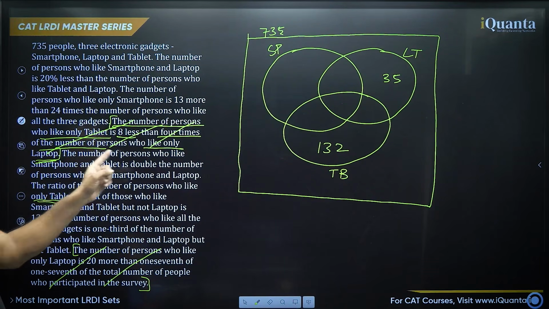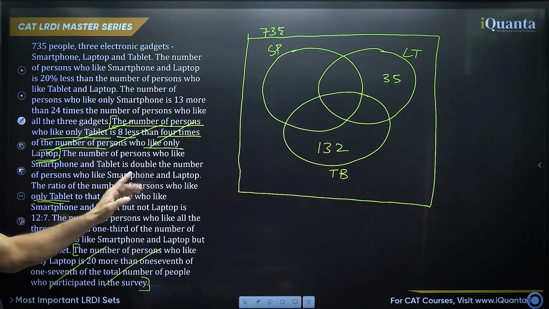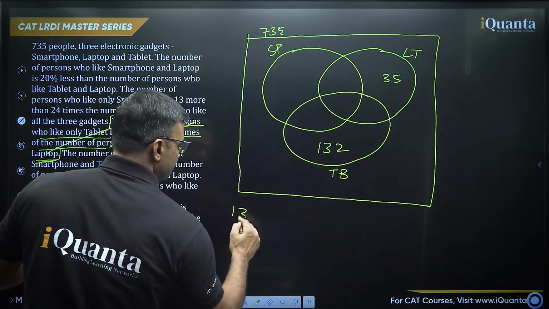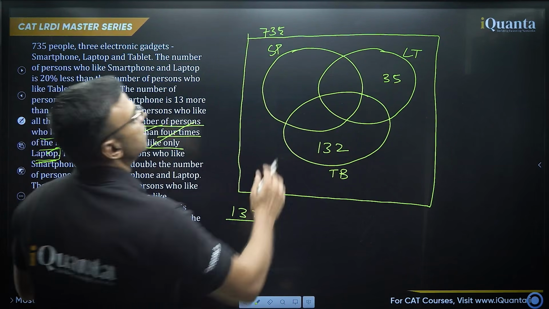It says the number of persons who like smartphone and tablet is double the number of persons who like smartphone and laptop. Okay, this is no use. Ratio of the number of persons who like only tablet, that is 132, is to who like smartphone and tablet but not laptop.